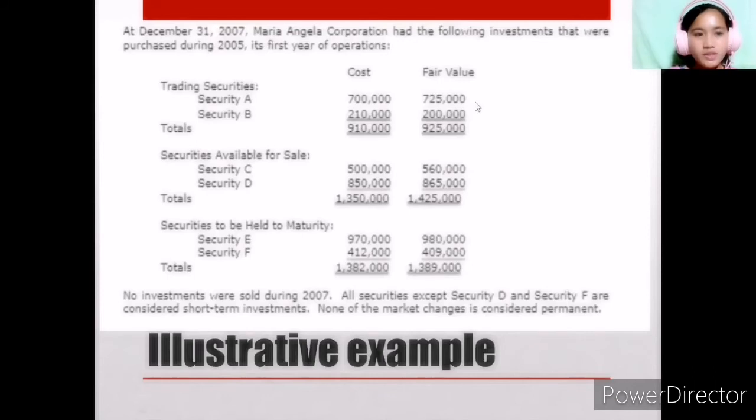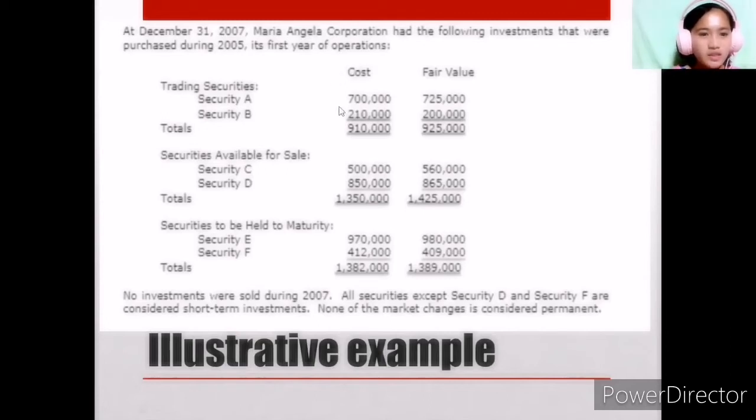Let us now proceed to some illustrative examples. So we have here a problem. At December 31, 2007, Maria Angela Corporation had the following investments that were purchased during 2005, its first year of operation.